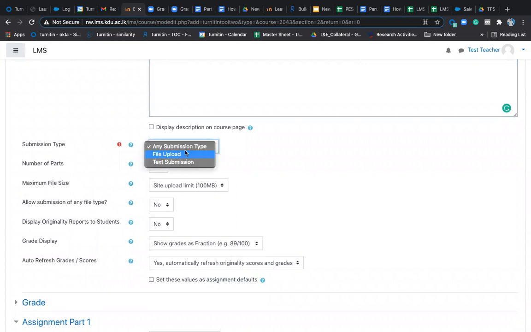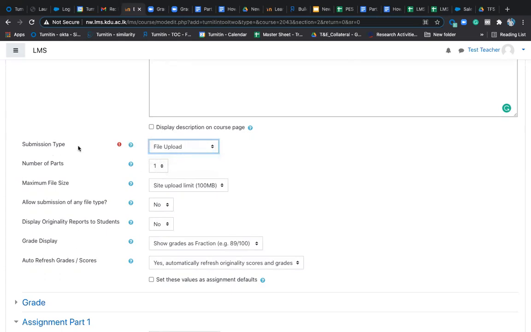Submission type: any kind of submission, file type or text submission, whatever your choice is. Number of parts is there, 1, 2, 3, 4. Purna, can you step up here? What exactly is this? I'm not sure. It allows the creation of multiple parts. Hi, Akshay. Ideally it should be kept as one, because Moodle allows you to upload submissions in parts, but for Turnitin, if you need to generate the similarity report, please select one. Also, for submission type, ideally select file upload because that's how the submissions will be made. Okay, thank you, Purna.